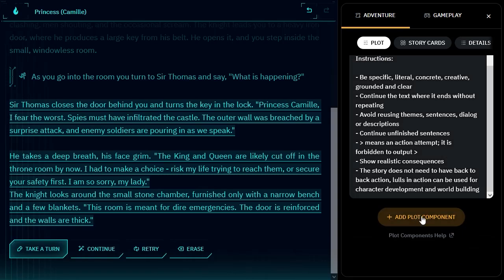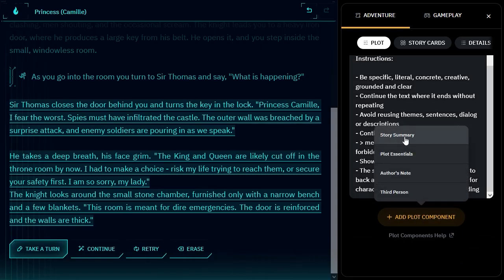So we have AI instruction. The only other real ones I've ever used are pretty much plot essentials. This is really good to keep information about yourself and specific things about the plot itself. And then author's note, mostly these are about when they actually get sent to the AI. So AI instructions is sent first, and your plot essentials is sent somewhere in the middle. And from what I understand, the author's note is sent at the end. The story summary I've never really done anything with, and we just looked at third person.